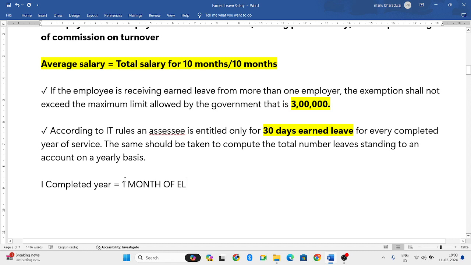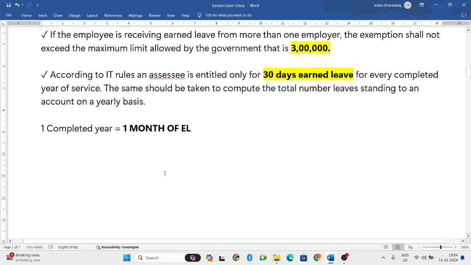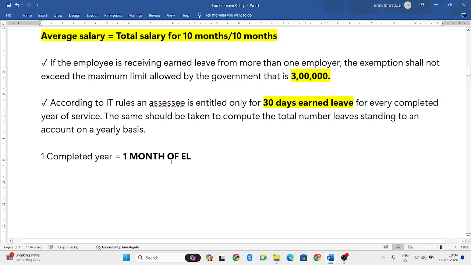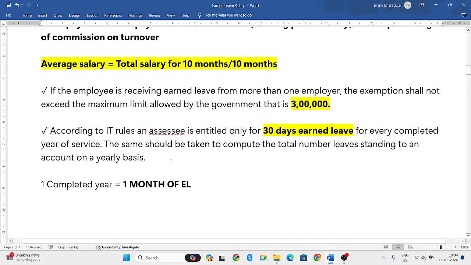One month is 30 days, isn't it? If an employee has completed 1 year in the organization, we consider that he has the eligibility to take 1 month of earned leave. That is what the prescribed earned leave is according to IT rules.